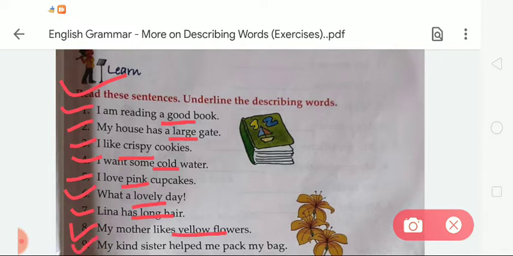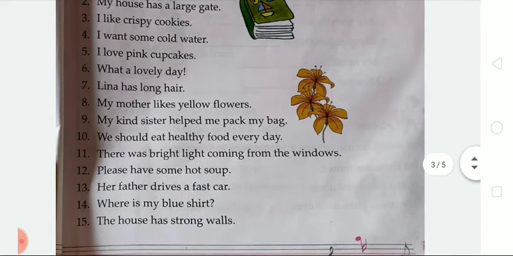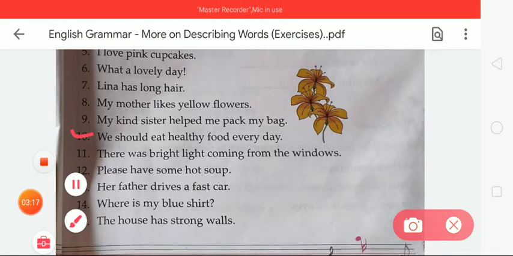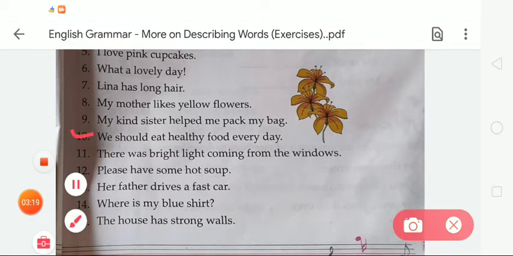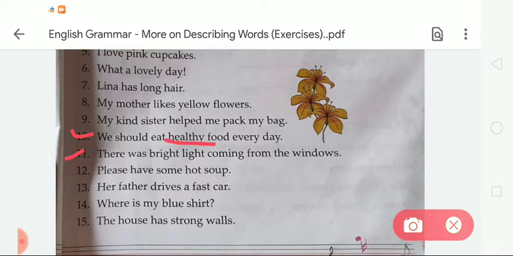In number 9, my kind sister helped me pack my bag. So the describing word is kind. We have to underline it. Okay students, now the next is number 10. We should eat healthy food every day. So the word healthy is a describing word. In number 11, there was bright light coming from the windows. So the word bright is a describing word. In number 12, please have some hot soup. So hot is a describing word.